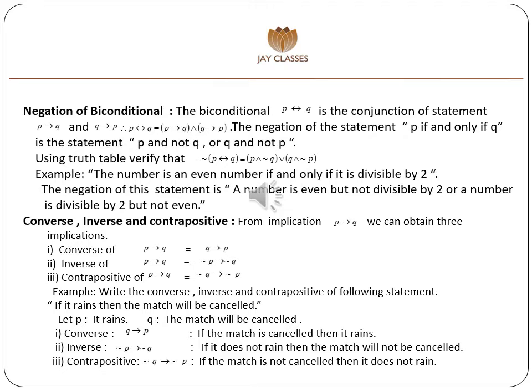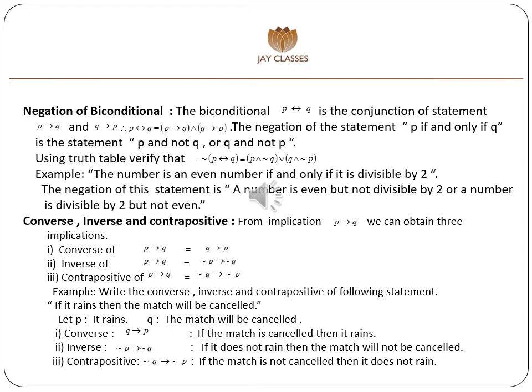Negation of biconditional. The biconditional P biconditional Q is the conjunction of the statement P conditional Q and Q conditional P. Therefore, P biconditional Q is equivalent to P conditional Q and Q conditional P. The negation of the statement P if and only if Q is the statement P and not Q, or Q and not P. Using truth table, verify that negation of P biconditional Q is equivalent to P and negation Q or